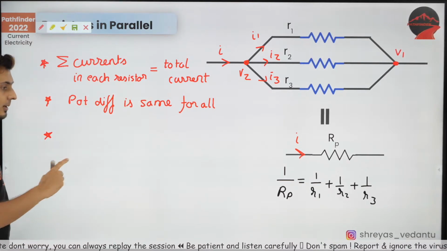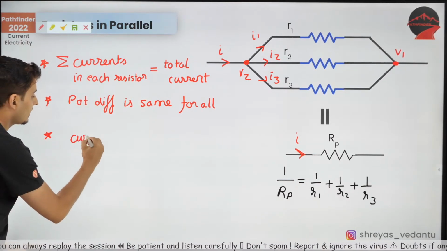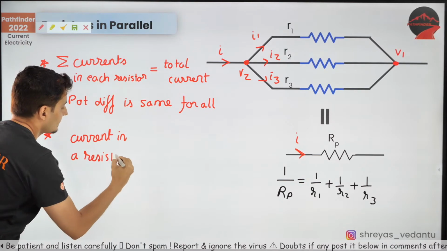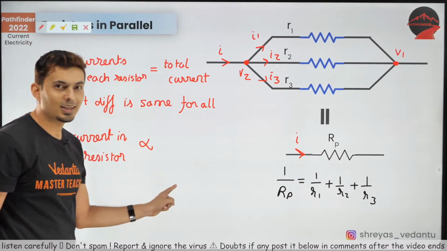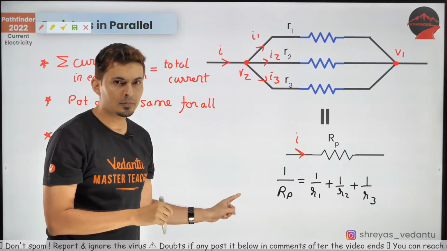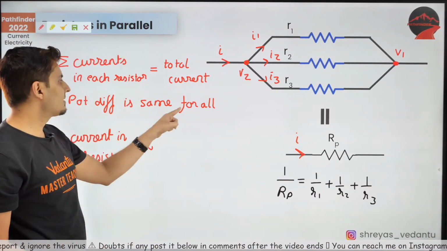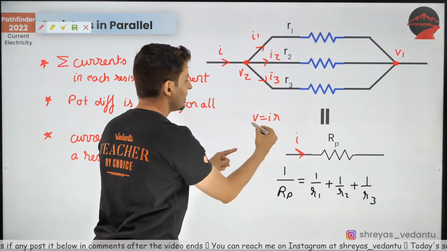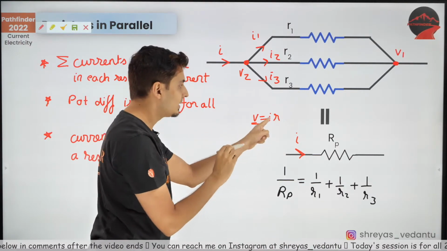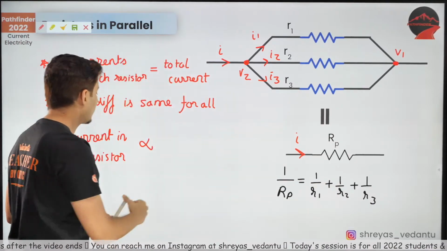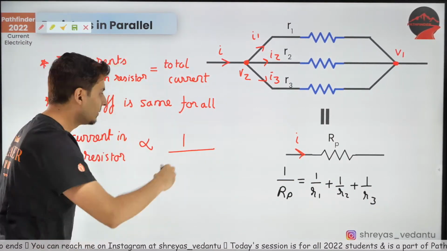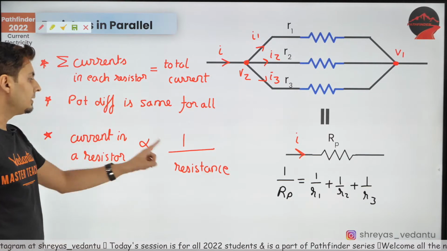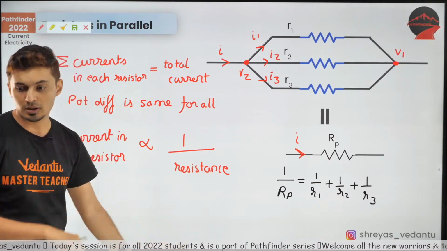And the third important pointer, remember the current in a resistor. V is equal to IR, but voltage is same. So that means I into R is constant. Think about it, V is equal to IR, V is same. So I into R is constant. That means I is inversely related to R. So the current is divided in the inverse ratio, inversely to the resistance. Keep this in mind. So current into resistance is constant, or current is inversely proportional to resistance.